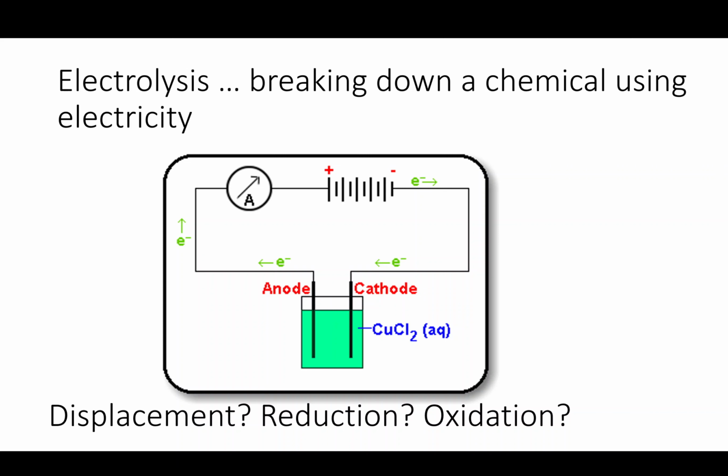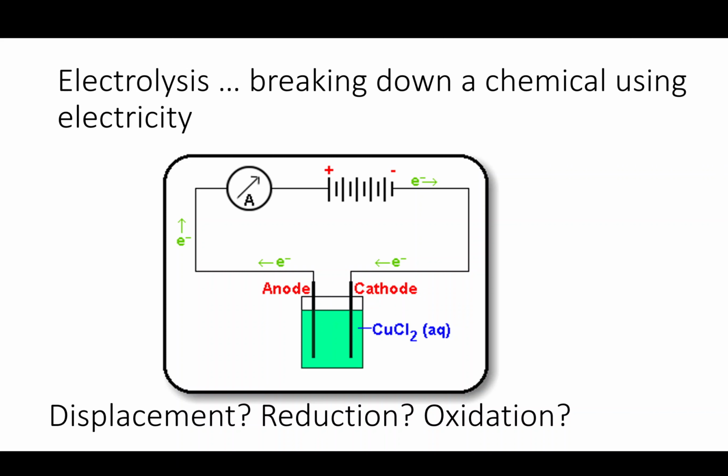So we've got copper ions. They would be positive. They would be attracted towards the negative electrode. So the cathode is the negative electrode. I always think of cats being negative, so I think cathode. Right, cat, that's the negative one. Doesn't matter if it doesn't make sense, it just helps me to remember it.